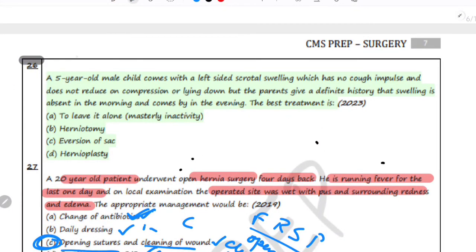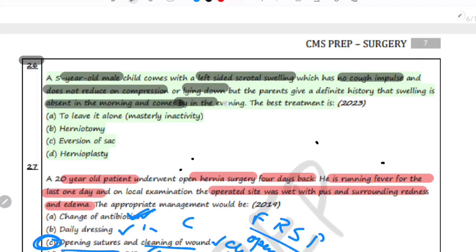So question number 26. A 5-year-old male child comes with a left side scrotal swelling which has no cough impulse and does not reduce on compression or lying down, but the parents give a definite history that the swelling is absent in the morning and comes by in the evening. So what is the best treatment that can be advised?